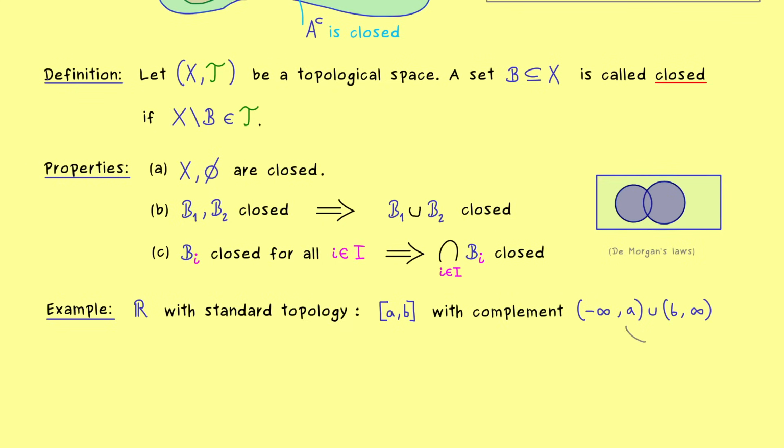We might know that these intervals are open, and the union of open sets is also an open set, so this will be a closed set. So calling that a closed interval is totally fine if we deal with the standard topology. Indeed, if we deal with a different topology, it could definitely happen that this interval here, this set, is not a closed one anymore.